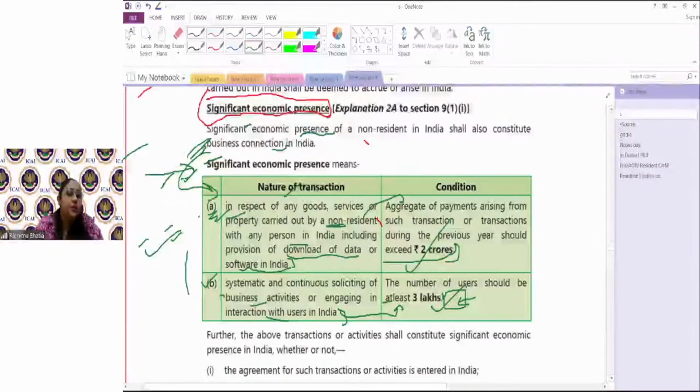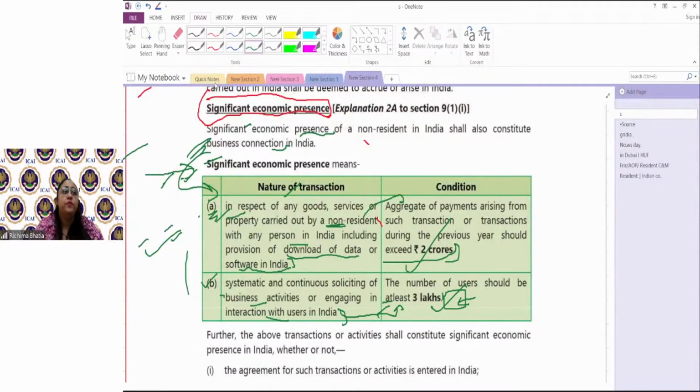पहले क्या था? Until a few years ago, they did not define the quantum. Now, they have notified the quantum of what would be a significant economic presence. So can I say related? Simply you have to relate it, nothing you have to ratify. आप यहाँ पे बैठ के सॉफ्टवेयर डाउनलोड्स कर रहे हो and you are making payment of that. अब वहां पे non-resident is earning income from you, but they did not pay tax because they did not say it is accrued in India. But now they have to pay tax on it. Now it is deemed to accrue in India if they are significantly generating income from it.